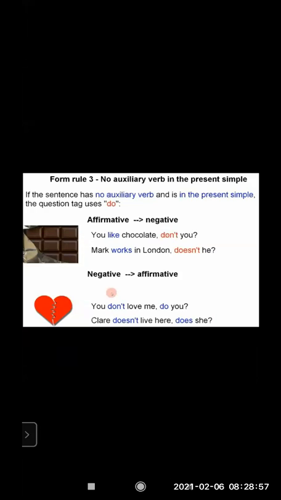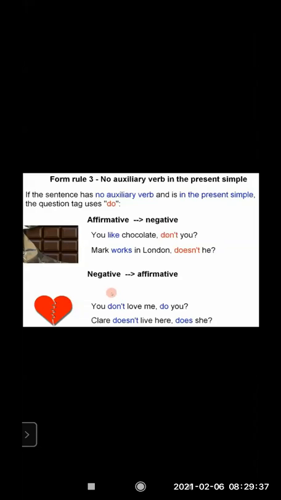So, don't you? Mark works in London. That tall guy, Mark, works in London, comma, doesn't he? Now doesn't has come. Don't has become doesn't because it's the third person we are talking about. You like chocolate? I'm asking you all, or you can be one person. Mark works in London. I'm telling you about the third person, Mark, that tall guy. So don't he will not be there. It will become doesn't he.